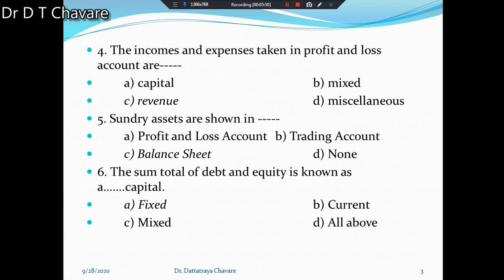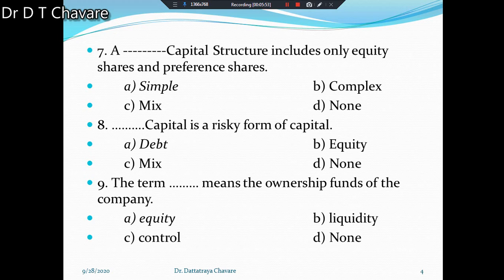Try to understand. Then another question is there. A dash dash capital structure includes only equity shares and preference shares. The answer will be simple capital structure. A simple capital structure includes only equity shares and preference shares. Complex, mix, none, these are not answers. The proper alternative is simple.